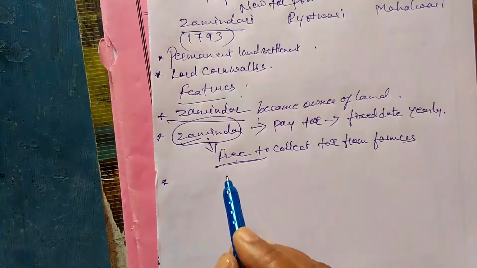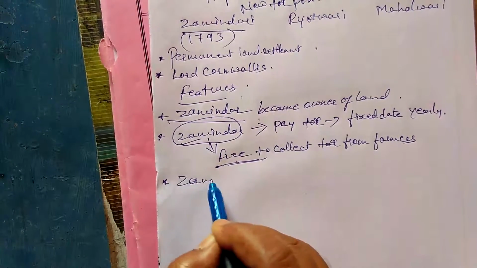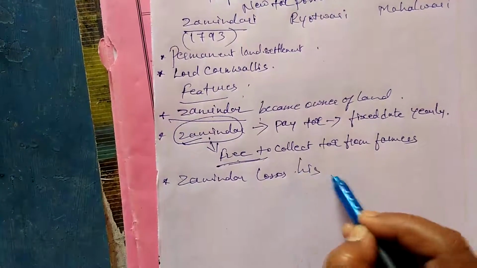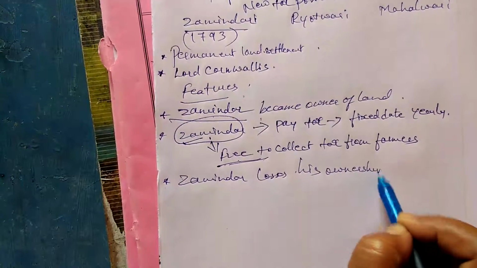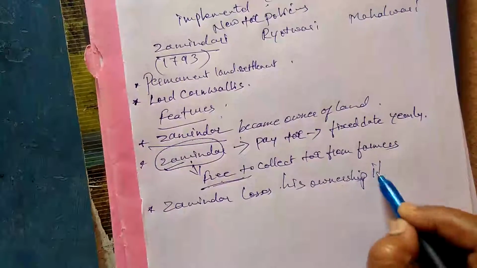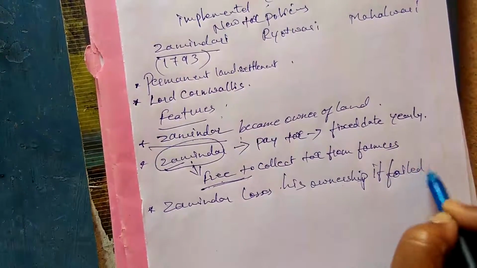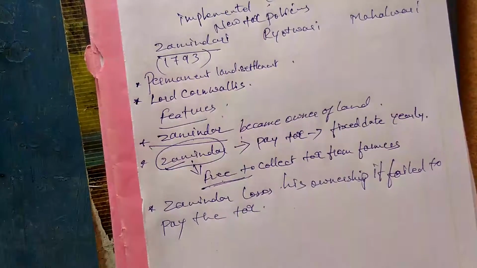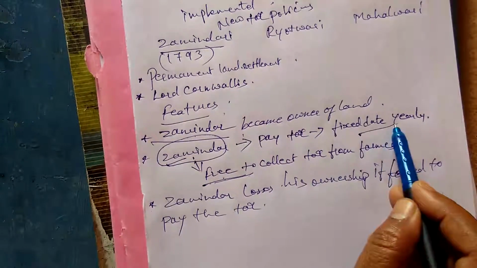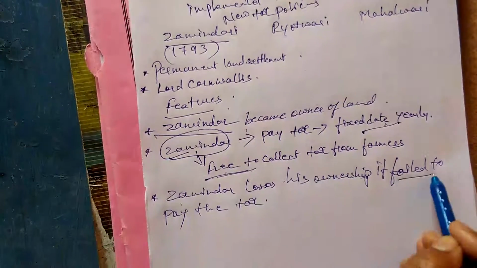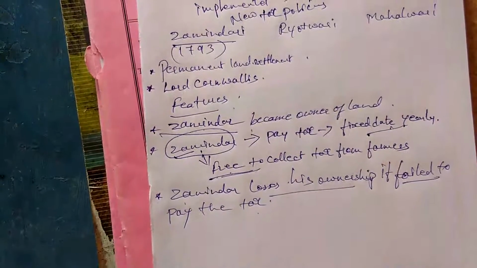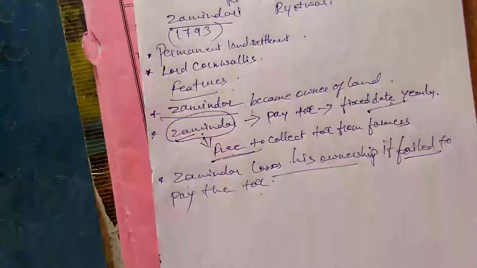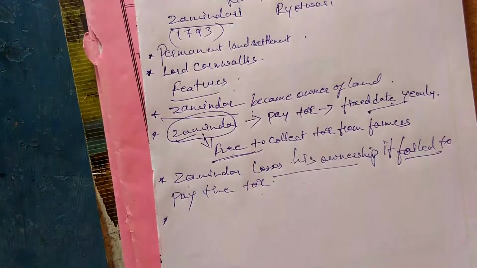And the next it says, zamindar loses his ownership if he failed to pay the tax. Whatever the amount is fixed, yearly what he has to pay, if the zamindar fails to pay the tax, then automatically he is going to lose his land. He is going to lose his land and ownership, and it will be taken away by the British.